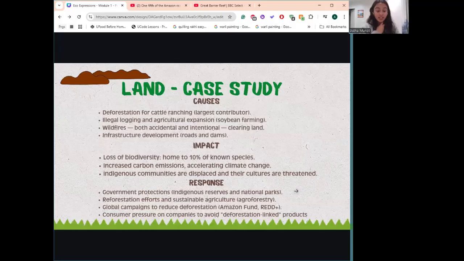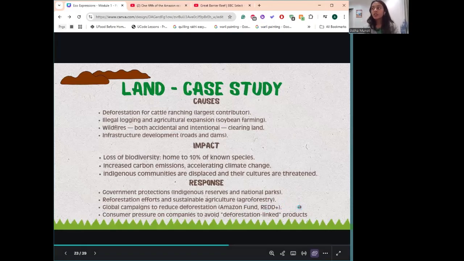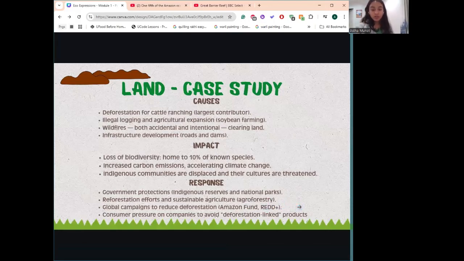Reforestation efforts and sustainable agriculture or agroforestry: people are trying to restore the areas that have been deforested by growing plants that resemble the forest but can also provide food. And then global campaigns to reduce deforestation, like the Amazon Fund and REDD Plus. And then consumer pressure on companies to avoid deforestation-linked products, so people are avoiding buying products that are a product of deforestation.